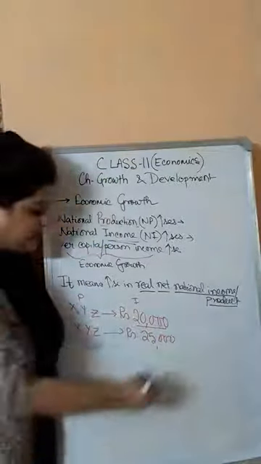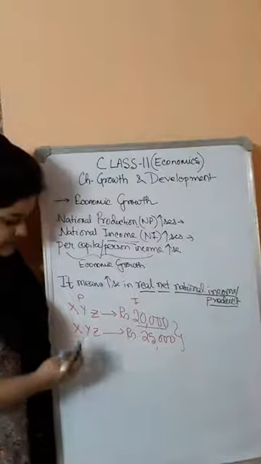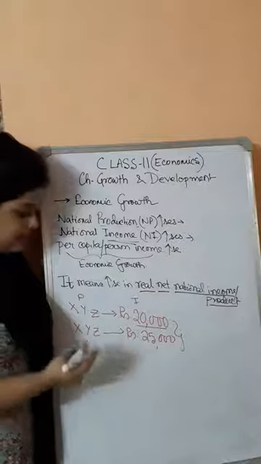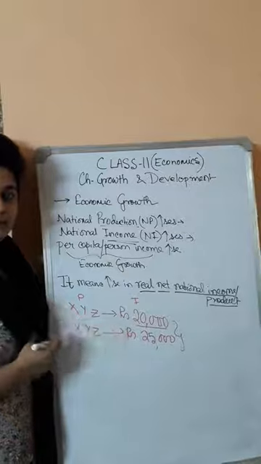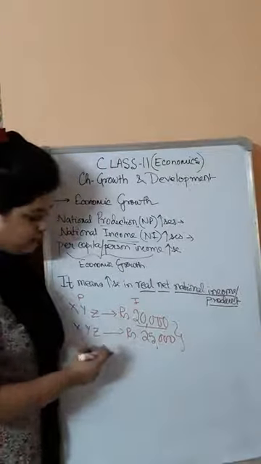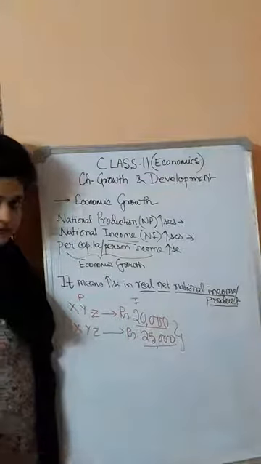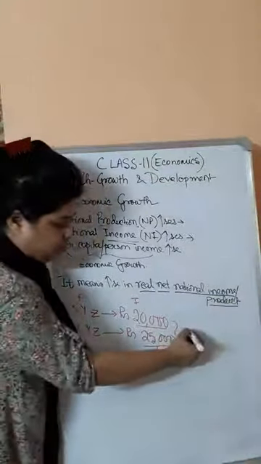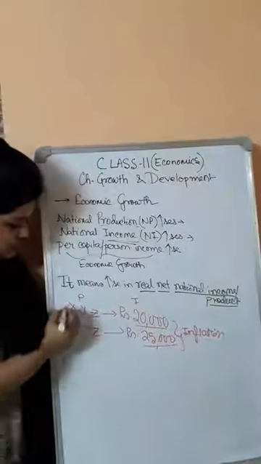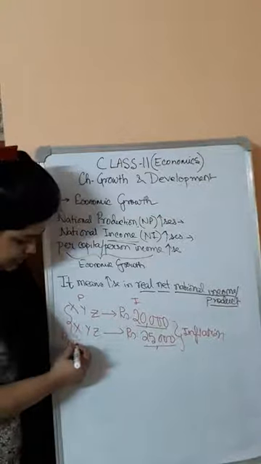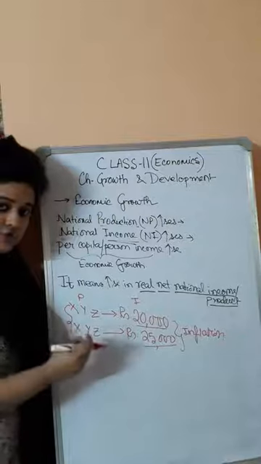So what has happened? The income has increased. Why has this income increased? Not because there is an increase in production, but because the prices of X, Y, Z have gone up due to inflation. So from its sale you are going to get a higher income. This income generation is due to inflation, and it has not increased due to production, because production is the same, only three goods are produced and in a fixed quantity.